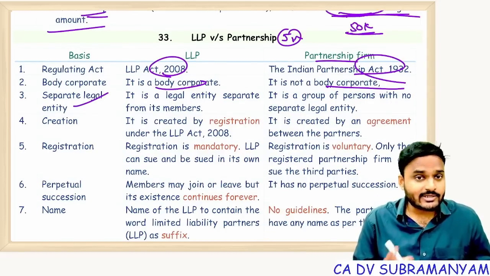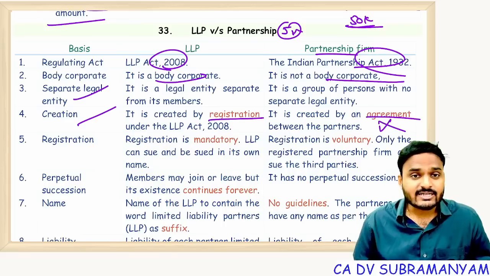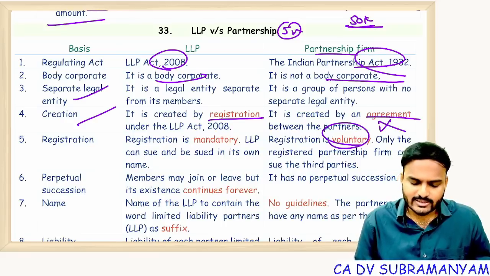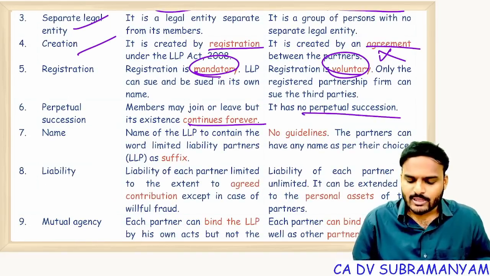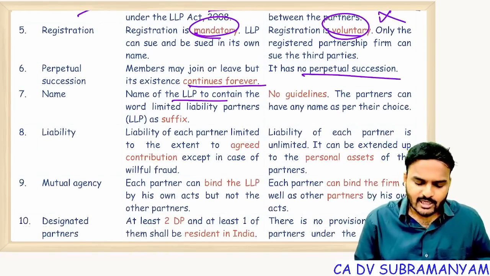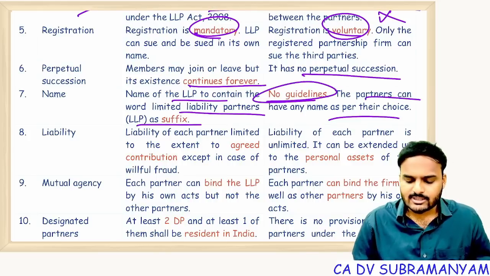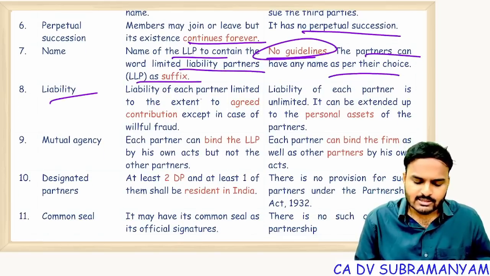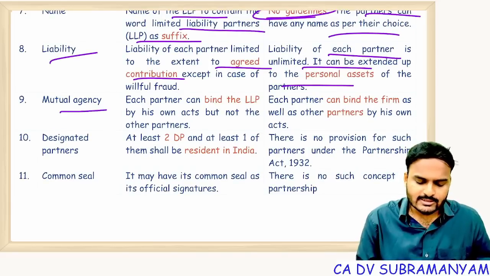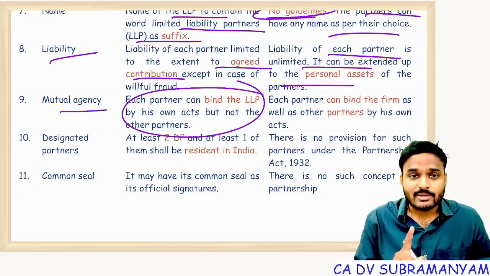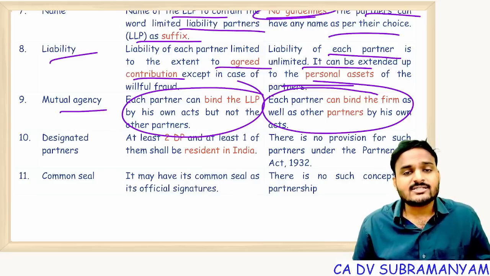LLP has a separate legal entity, partnership no. Creation of an LLP requires incorporation, but creation of a partnership firm doesn't require registration; registration is just voluntary, whereas LLP registration is mandatory. Perpetual succession is present in LLP, no perpetual succession in partnership. The name of an LLP ends with limited liability partnership or LLP as suffix, but there are no such guidelines for partnership. Liability of partners is limited to the extent of agreed contribution, whereas in partnership liability is unlimited. Mutual agency: in an LLP a partner can bind the LLP but not other partners, whereas in a partnership every partner can bind the firm as well as other partners.